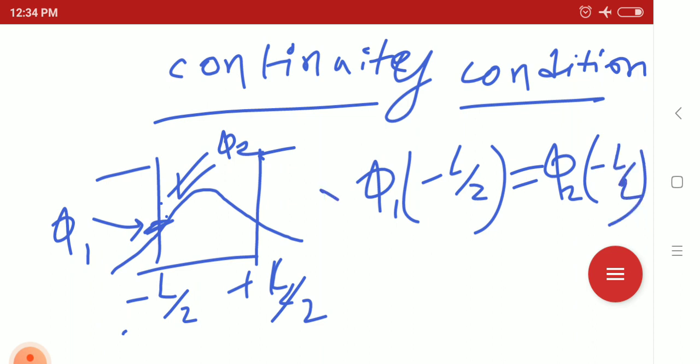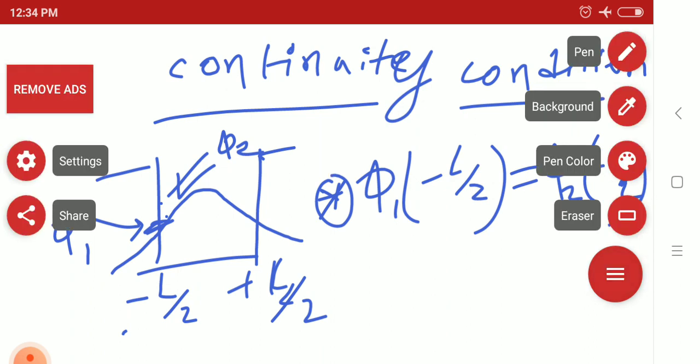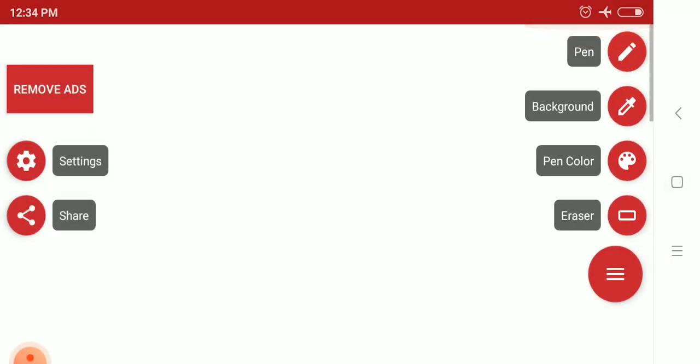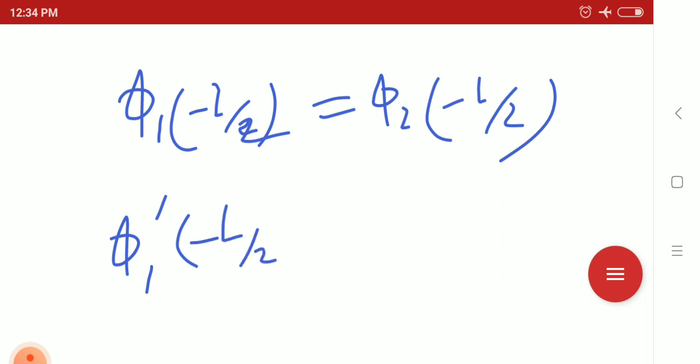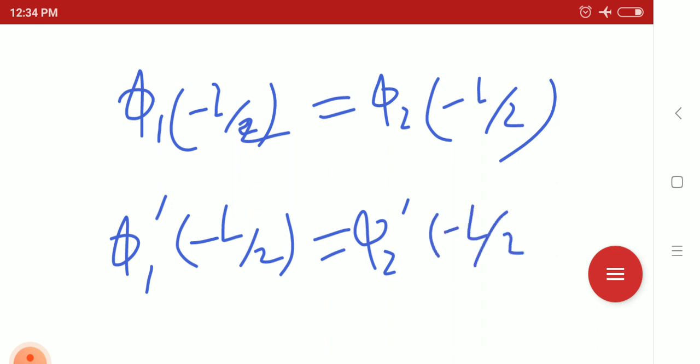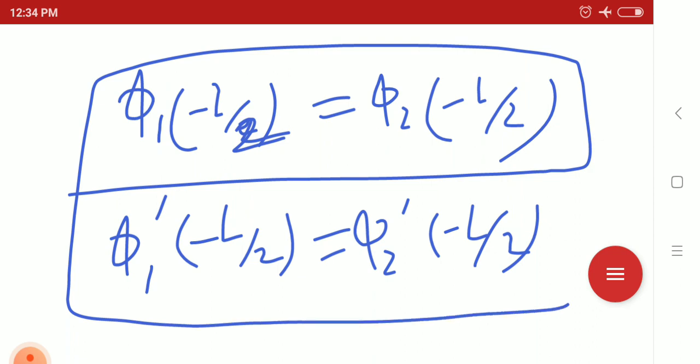So it is one condition for the wave function. We can write properly that the condition of continuity is phi 1 at boundary minus L by 2 equals phi 2 at boundary minus L by 2. Another condition is the derivative of phi 1 at minus L by 2 equals the derivative of phi 2 at minus L by 2. We have to satisfy both conditions. So what will we get by satisfying both conditions?